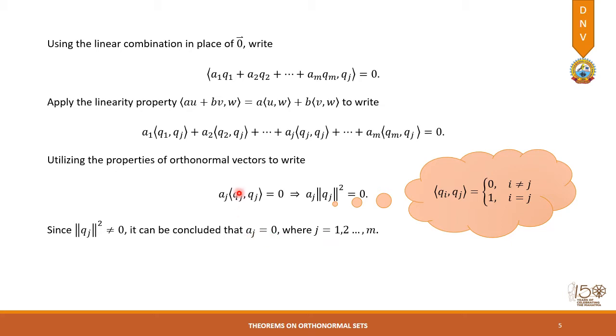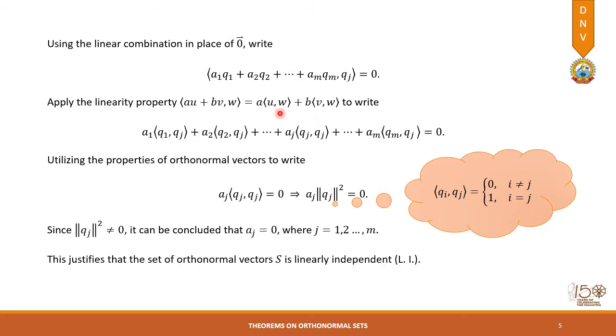Writing Aj or Ai makes no difference, because after all this j is also taking values from 1 to m. So this Aj will be 0 for all values of j starting from 1 and ending up to m. So we can say that all the constants in the combination we have taken, A1 Q1, A2 Q2, up to Am Qm, are 0, and hence we can say that the orthonormal set is linearly independent.